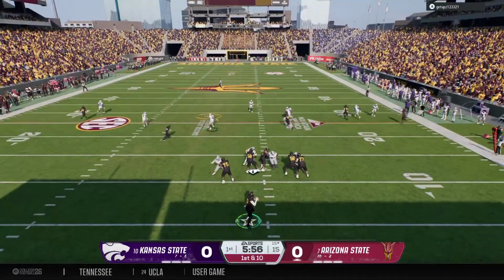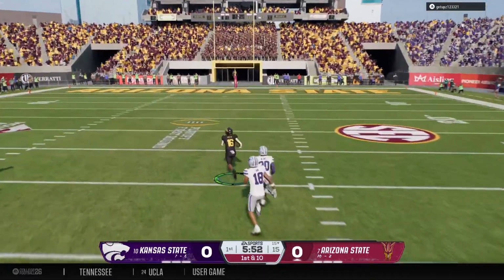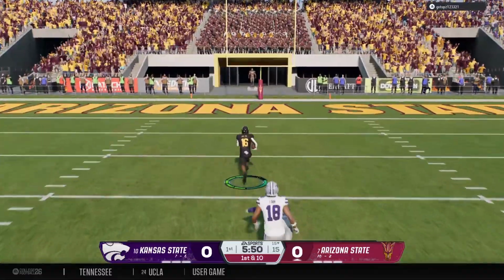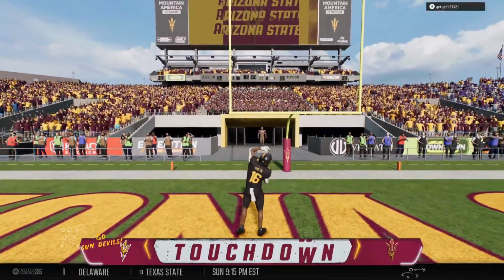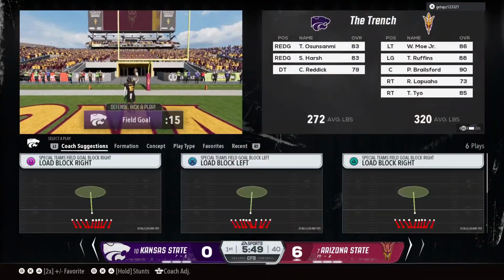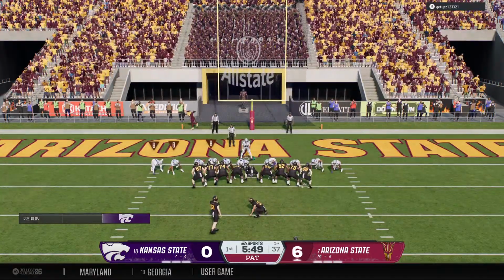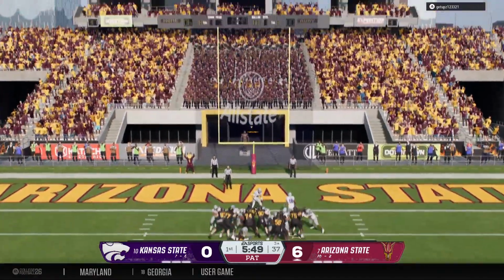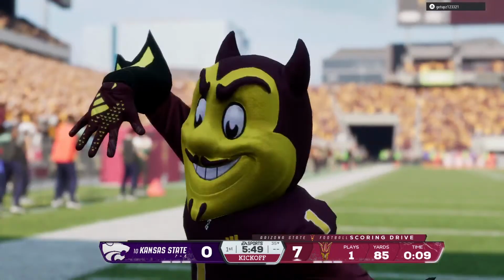Dropping back, it's Levitt. First play taken, a deep shot. Got a man. Catch made, big play. Burst into space. Touchdown, Sun Devils, as they claim the lead here in this playoff game. Well, I can't believe that this is how this game gets started. Very first play of the game, a shot downfield and a touchdown. With all the buildup and all the hype, this is how we get started.